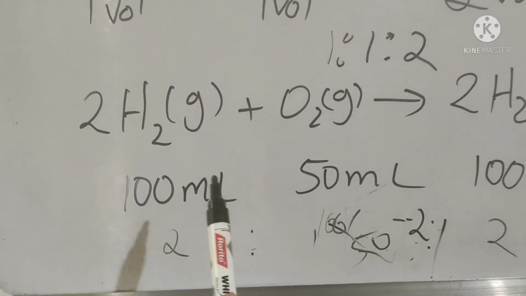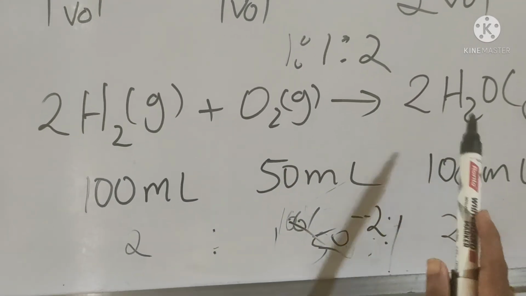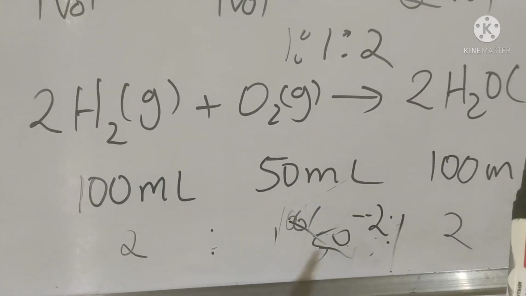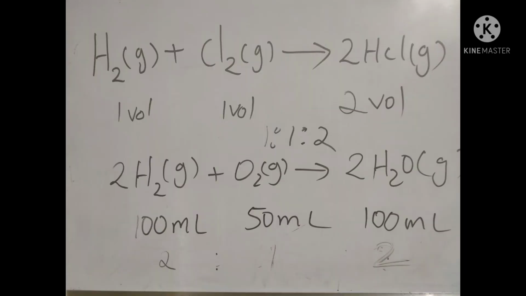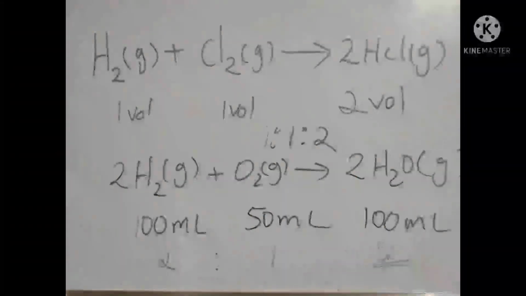And the ratio of the volumes of hydrogen, oxygen and water is 2:1:2. From this, we can conclude that at constant temperature and pressure, the volume of gaseous reactants, what are the gaseous reactants here? Hydrogen and oxygen, bears a simple ratio between themselves, that is 2:1.